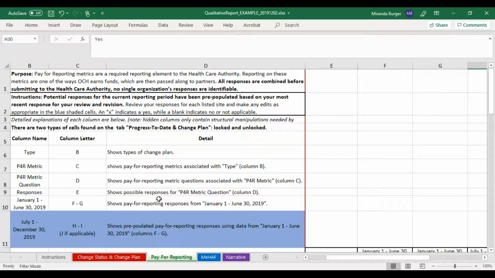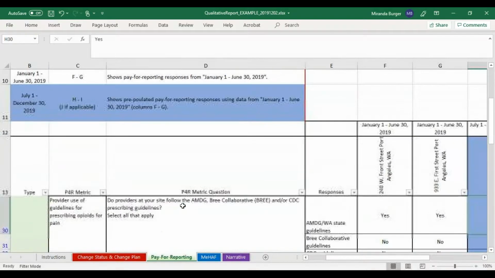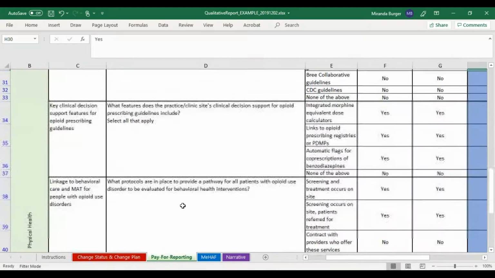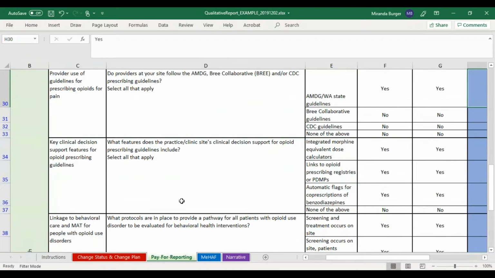The reporting on these metrics is one of the ways that OCH earns funds, which are then passed along to you, our partners. All of the responses to these metrics are combined before OCH submits them to the healthcare authority. So no single organization's responses are identifiable in the report that OCH sends up to the healthcare authority. Only the metrics that apply to your organization type will be included here.